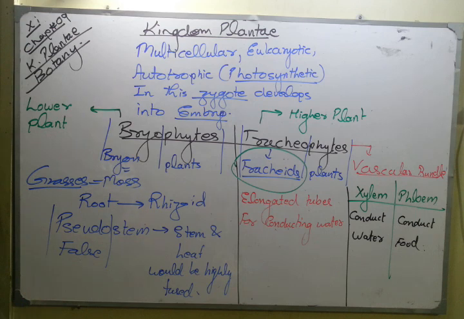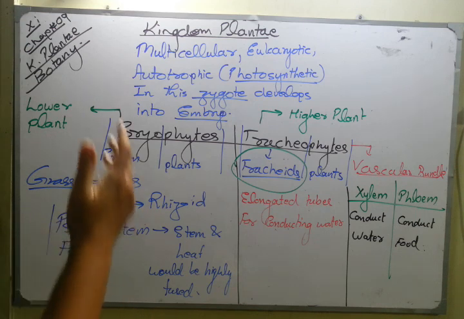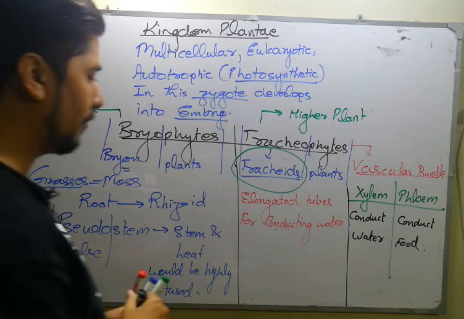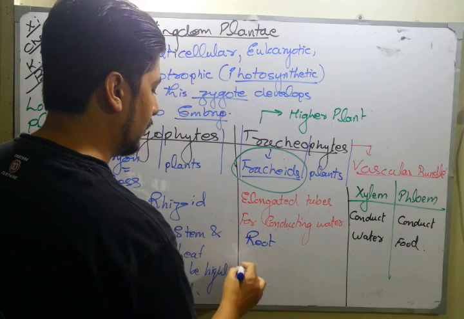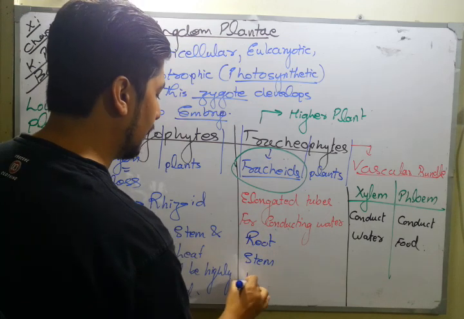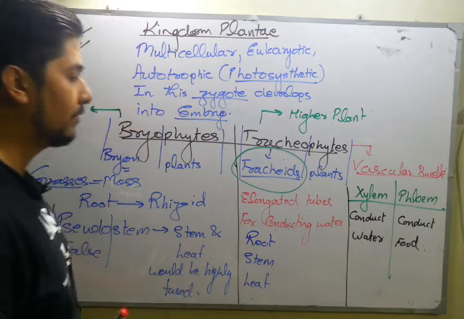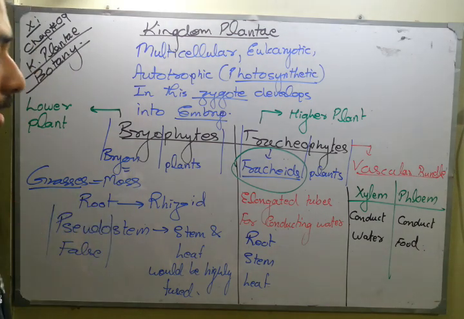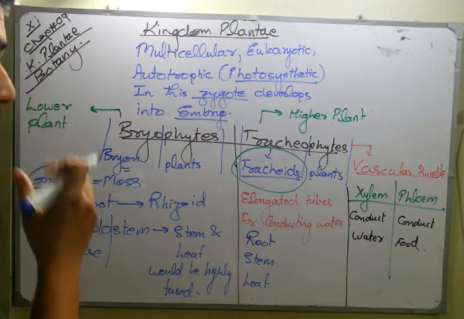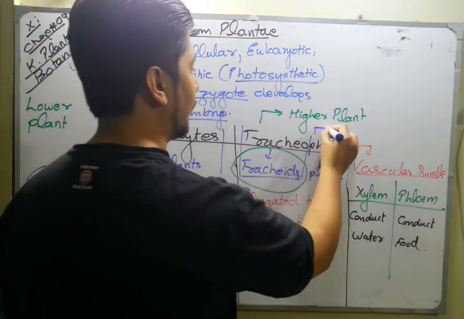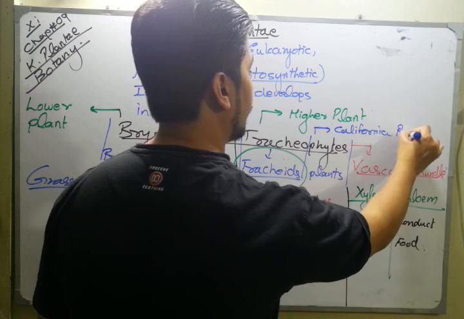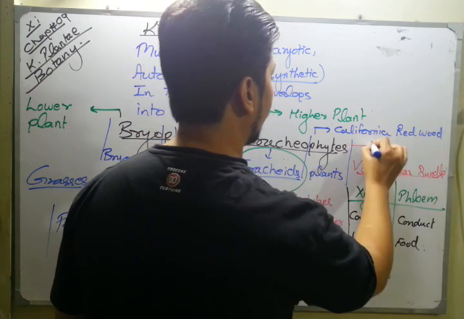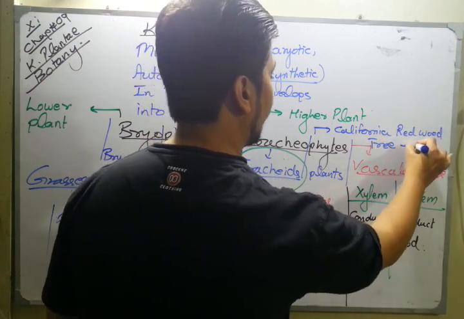Now for tracheophytes, yes, they are actually the higher plants. They have a prominent root, a stem, and proper leaves. The largest tracheophyte which has been reported is the California redwood tree, which has an approximate length of about 100 meters.